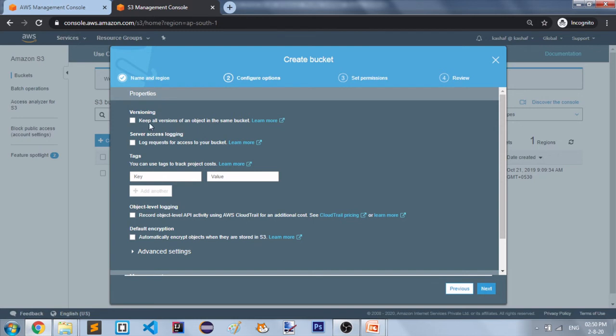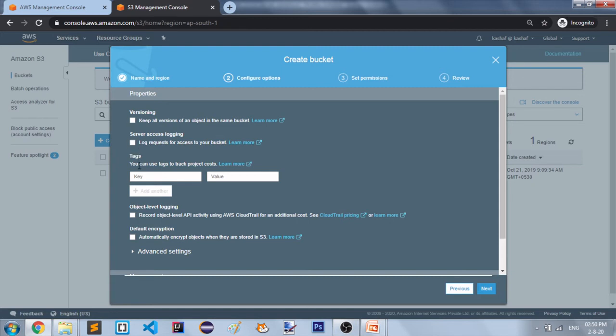First is versioning. It keeps all versions of an object in the same bucket. If you want to keep versions and avoid overwriting the same file, you can enable versioning. Second is server access logging. You can log requests for access to your bucket. If you want to keep logs, such as who created the bucket, when you created the bucket, and all related logs, you can store those logs by enabling this property.